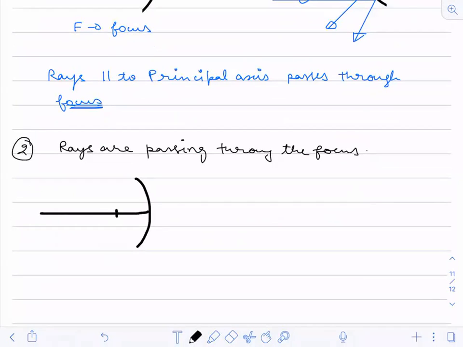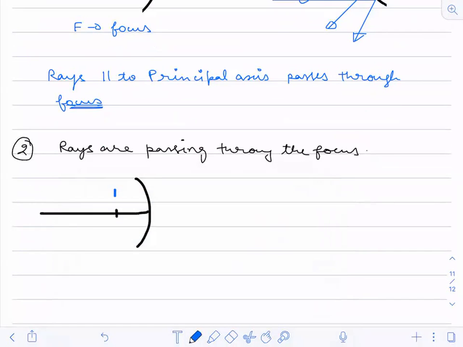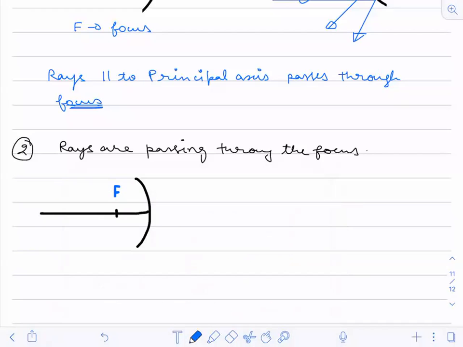This is the point I'm calling my focus. After reflection, the ray should come like this. It is passing through the focus. When it passes through the focus, what happens to this ray? It becomes parallel to the principal axis. Understood?